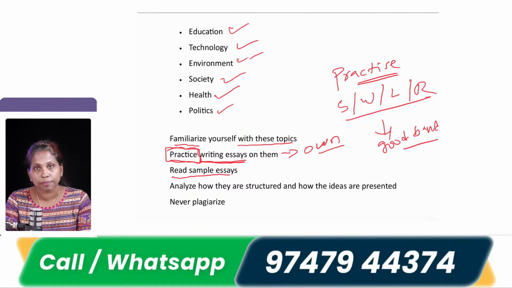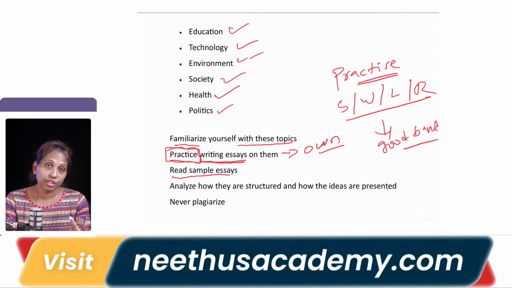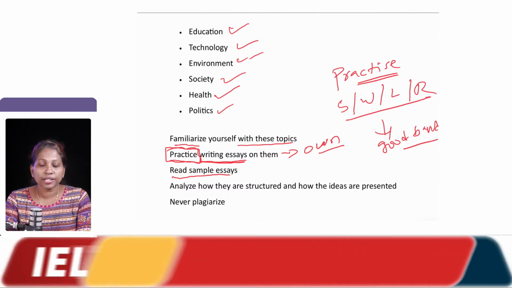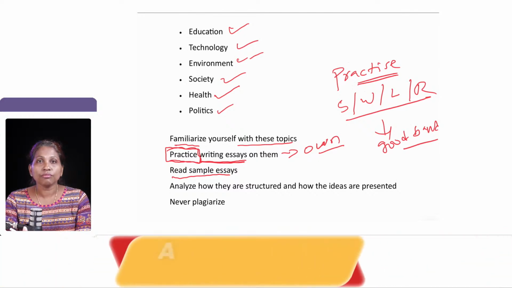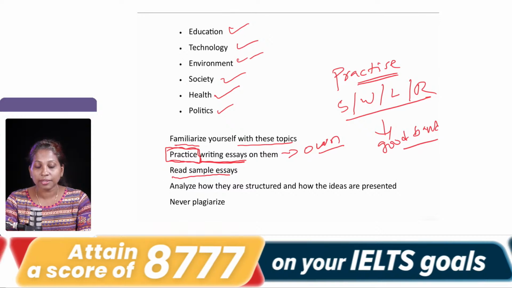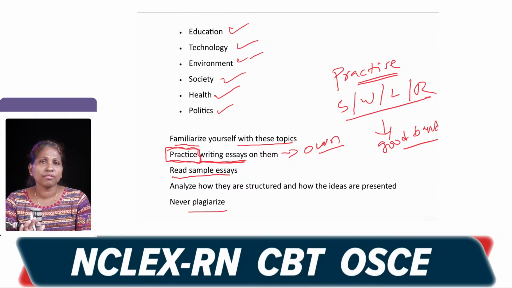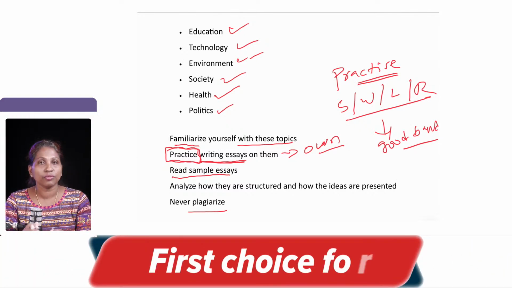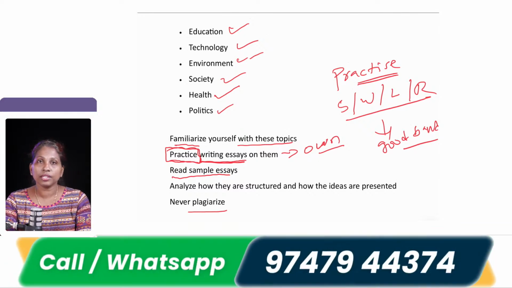First read that sample essay. Now this can go vice versa also. If you read a sample essay first and then you write, that is blocking your creativity, because we cannot predict what question will come in the real test. When you read an essay first and then write, somewhere you can see it's plagiarism. That means you are copying somebody else's idea without thinking yourself. That blocks your creativity. So first write it in your own words, and then get it evaluated or self-evaluated, and for that a sample would definitely help you.